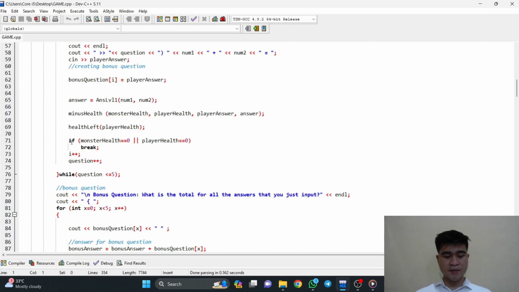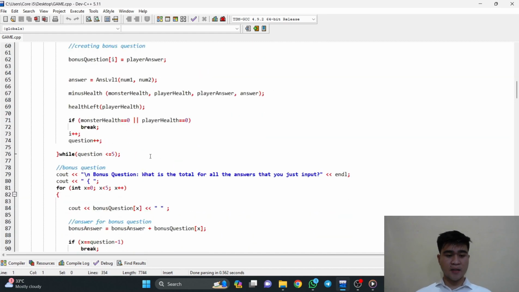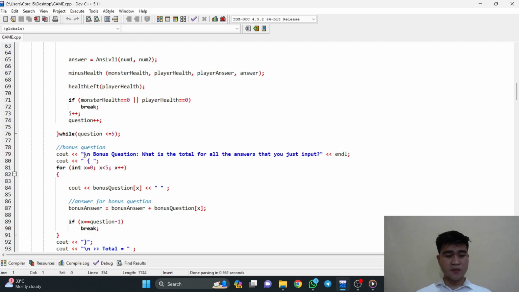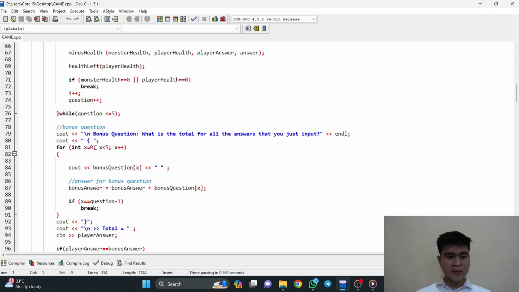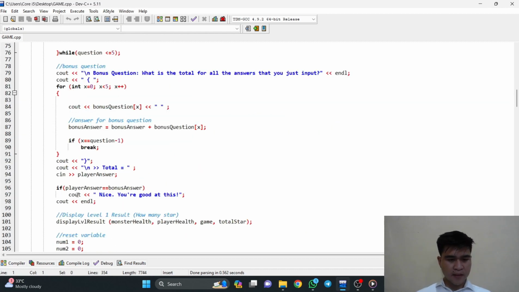So here there is an if break. If the monster health equals 0 or the player health equals 0, this loop will break. And then after that, this is where the bonus question comes. What the bonus question does is essentially ask, what is the total for all the answers that you just inputted? That's why it is inside here, so that you can receive what the player has input for each of the answers. So if the player answers it right, then the player will get a statement like, "Nice, you're good at this."